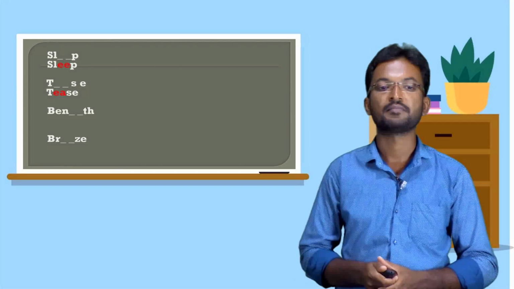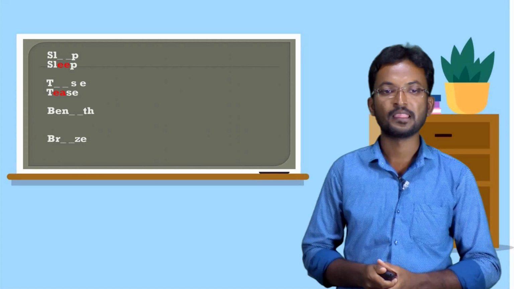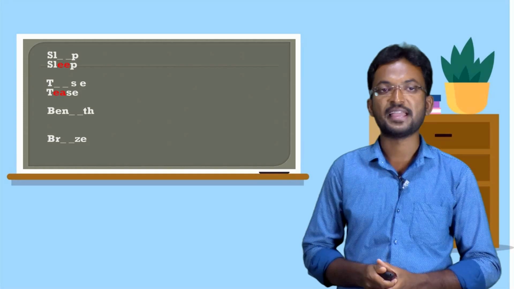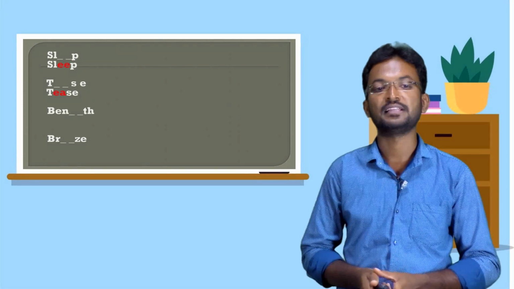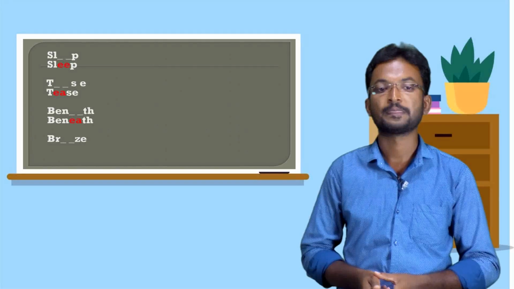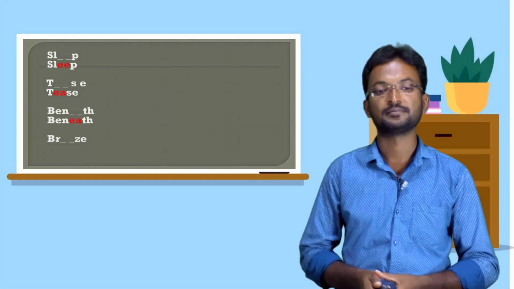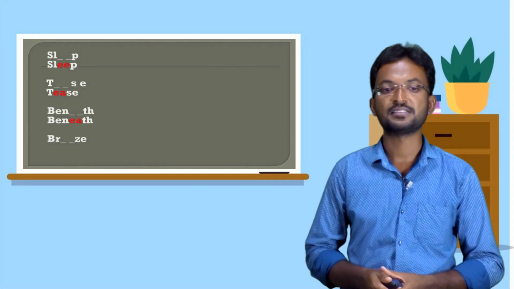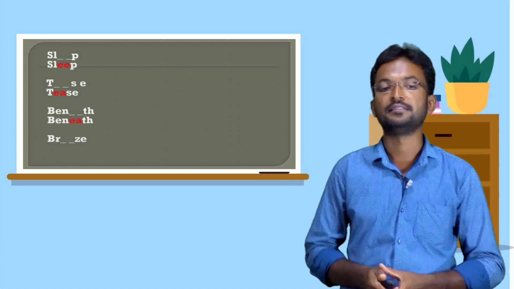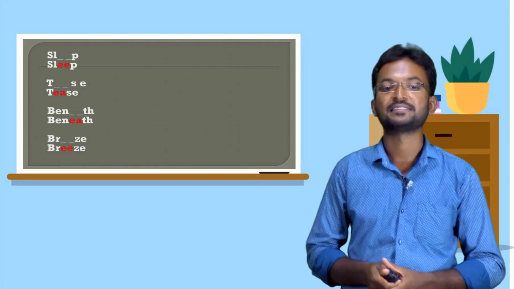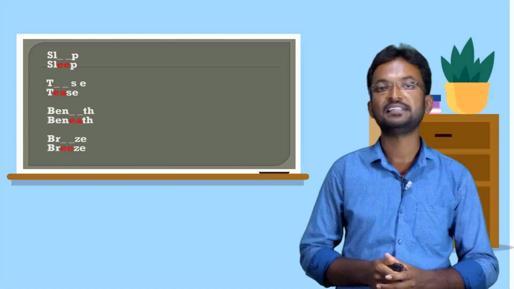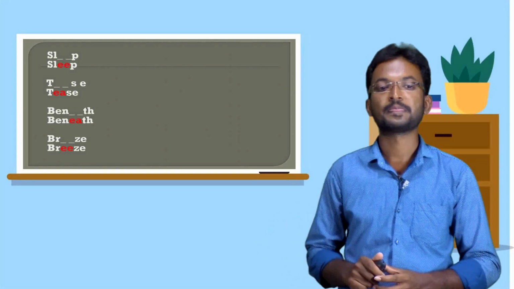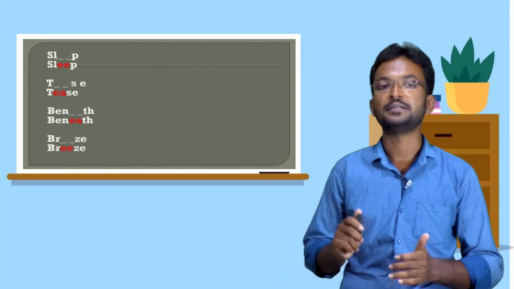Next one, BEN dash dash TH, that is beneath. Next one, BR dash dash ZE, that is breeze. Once again, dear children: sleep, tease, beneath and breeze.